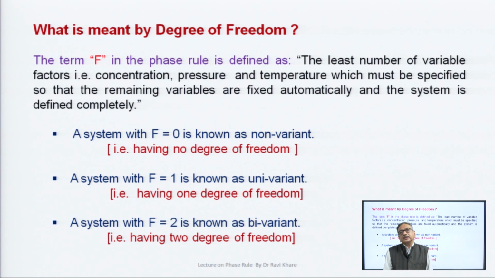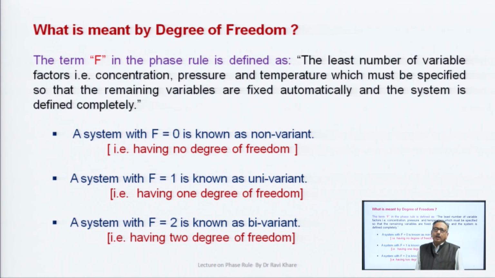A system with F is equal to 0 means that the system is non-variant, which means the system has no degree of freedom. A system with F is equal to 1 is known as univariant, which means the system has 1 degree of freedom.